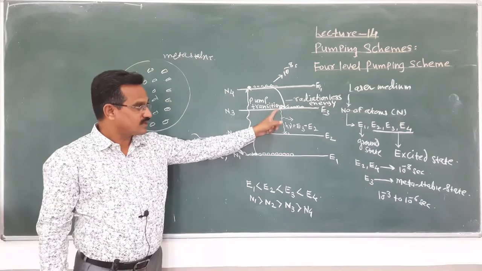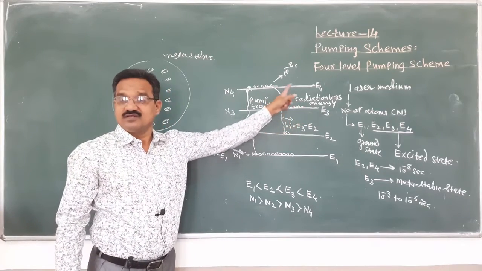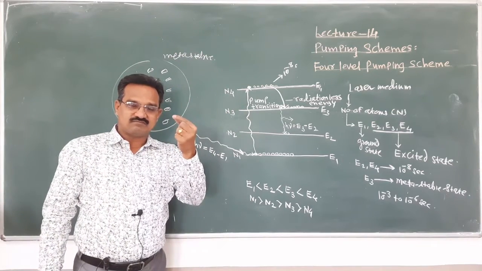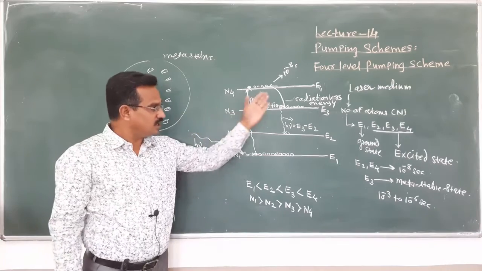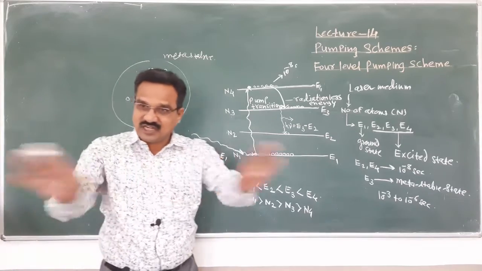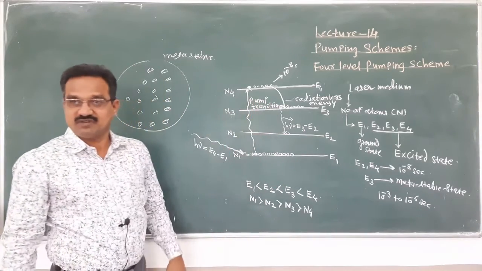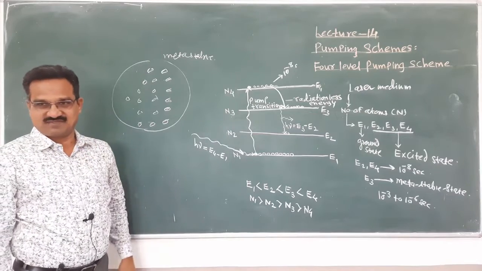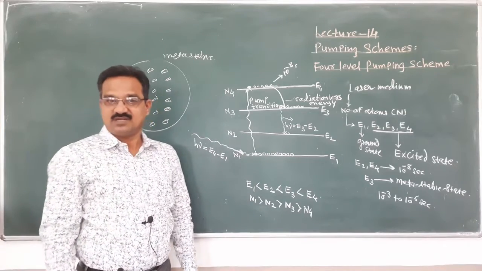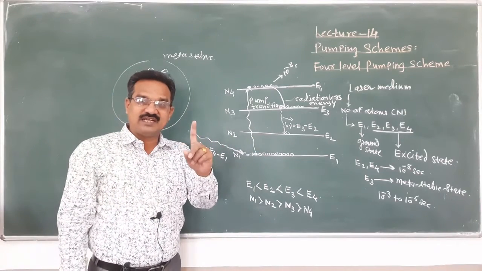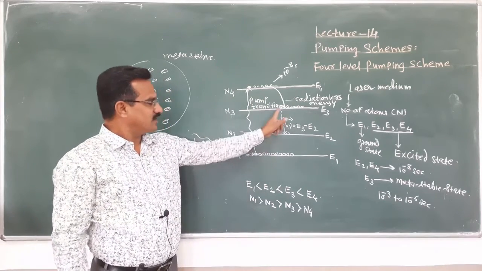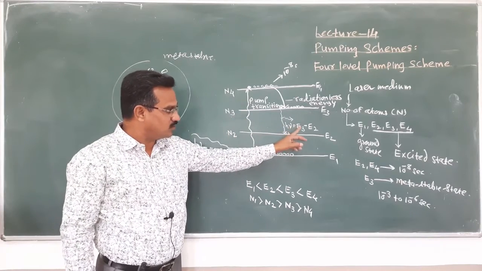Remember this? After completion of the lifetime of that metastable state, one atom jumps from E3 to E2 by its own, by itself, without any trigger, and such type of transition we call a spontaneous transition. And suppose this is the atom that emits the photon. The first photon is emitted spontaneously without any trigger, and the energy of that photon must be equal to E3 minus E2.